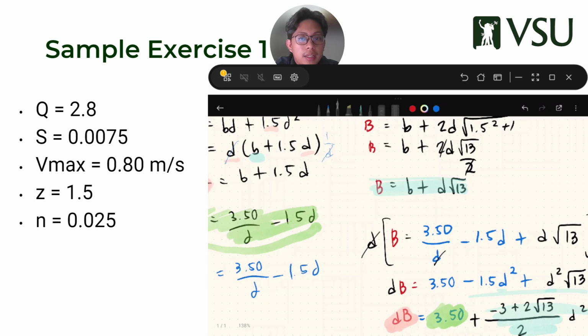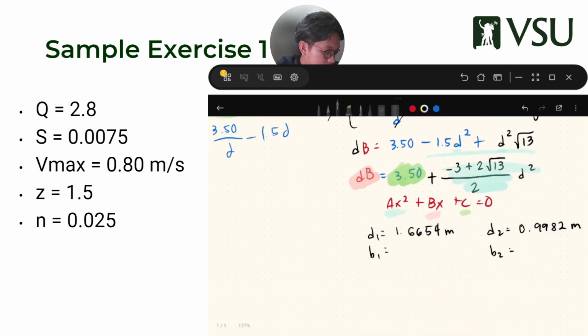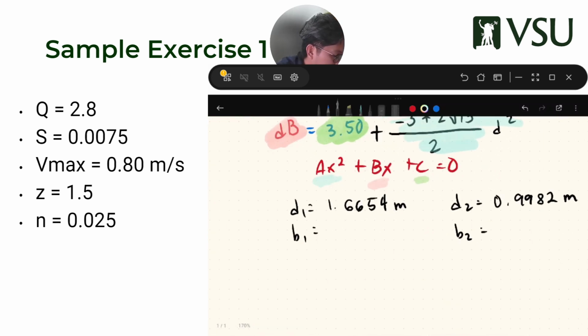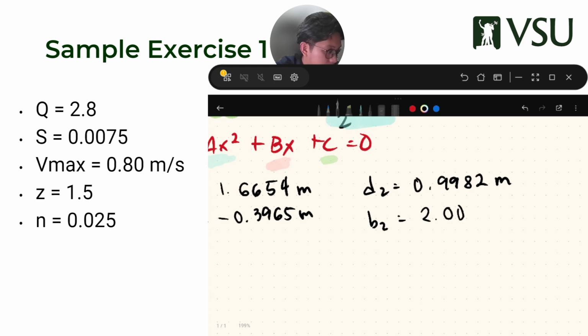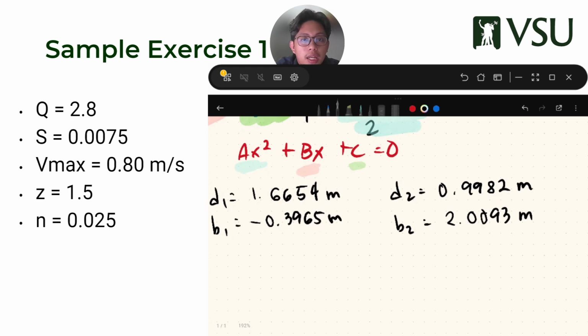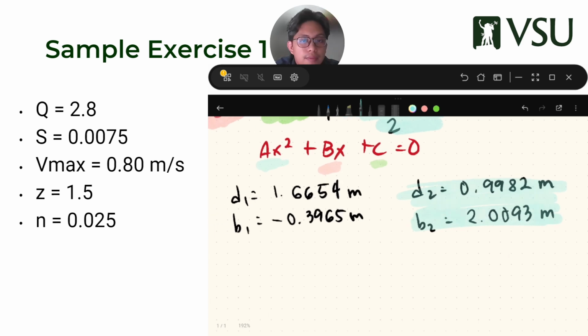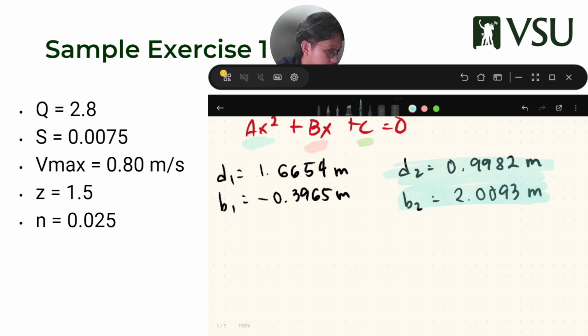It works either way. For B1, you'll get negative 0.3965. And for B2, you'll get 2.0093 meters. So now it's logical. I can see it should be this one, because we cannot have a negative measurement. We cannot have a negative dimension. So that's your final answer.